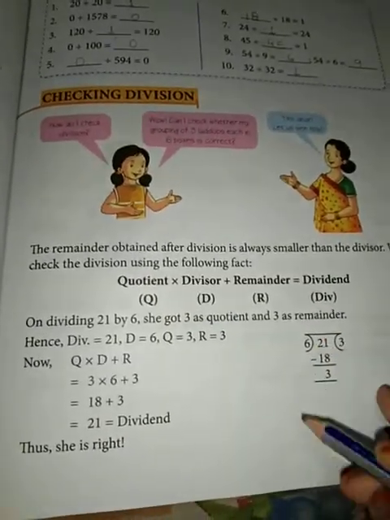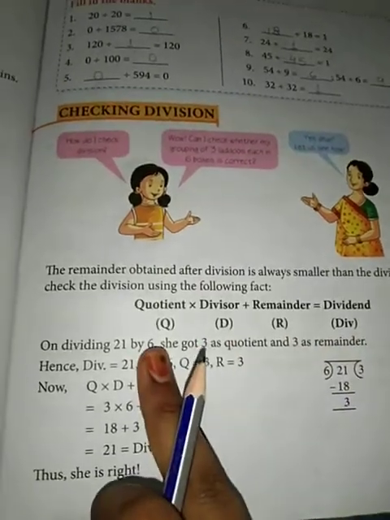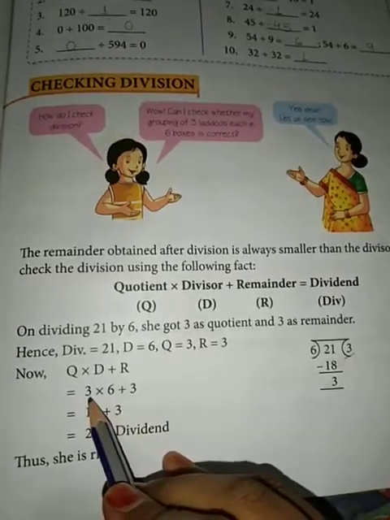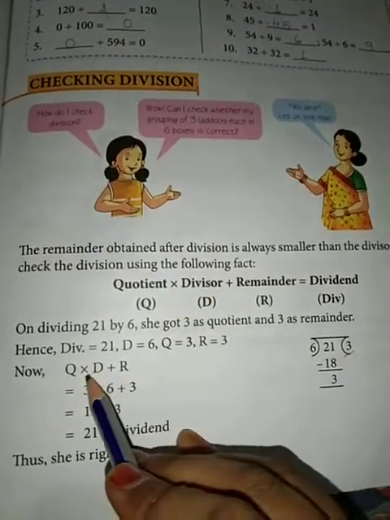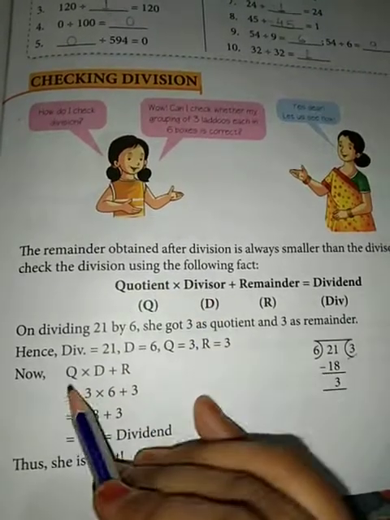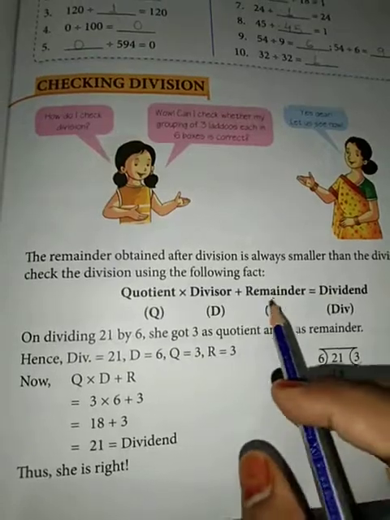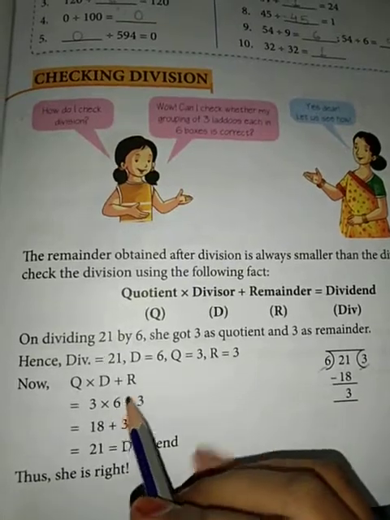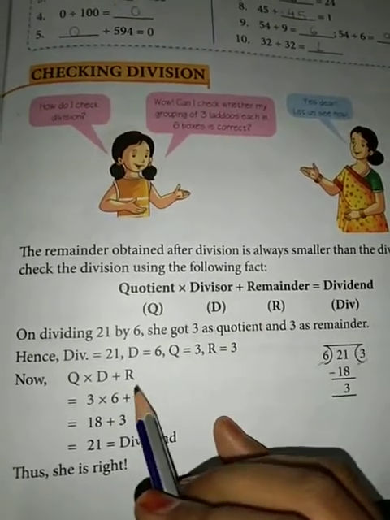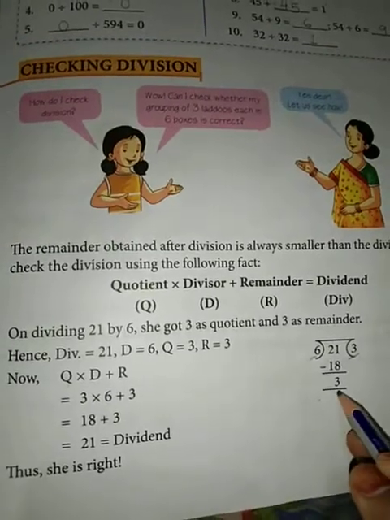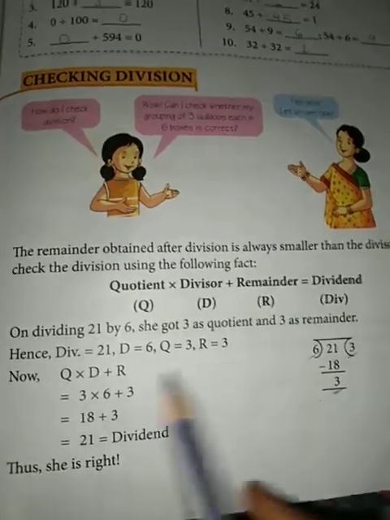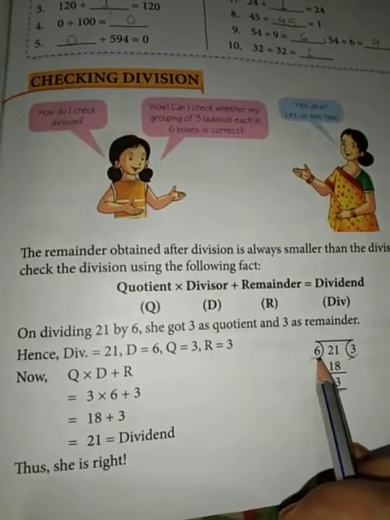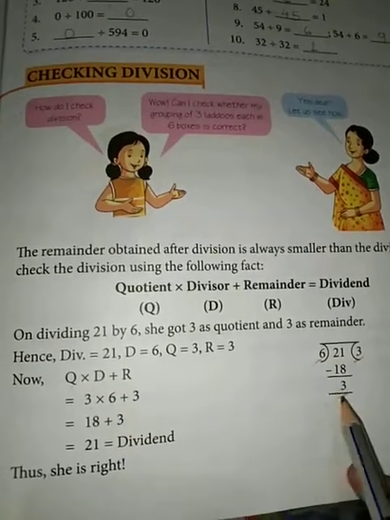So we put these numbers according to this fact. First is quotient. At the place of quotient we will write 3. Multiply by divisor; d is the short form of divisor, q is the short form of quotient, and r is the short form of remainder. So the divisor is 6, we have written 6 here. Now plus remainder r, and the remainder is 3, the one that is left at the end. So once again, quotient is 3, divisor is 6, and remainder is again 3.